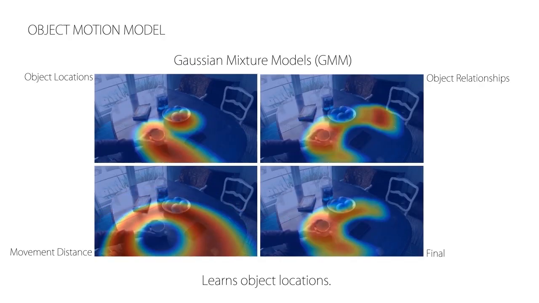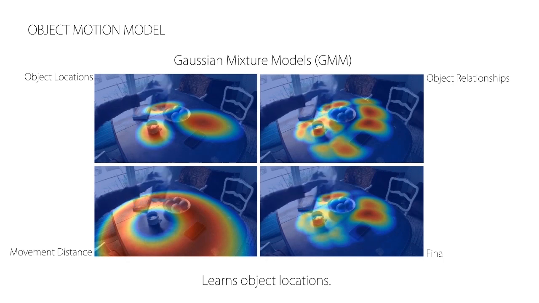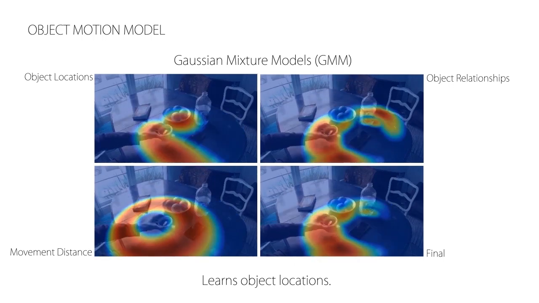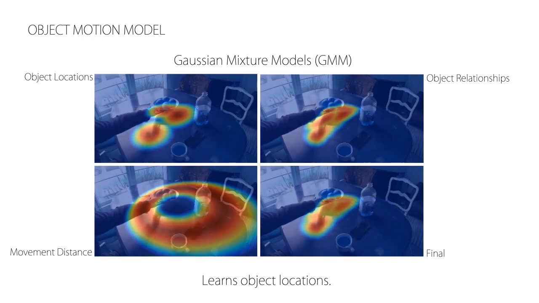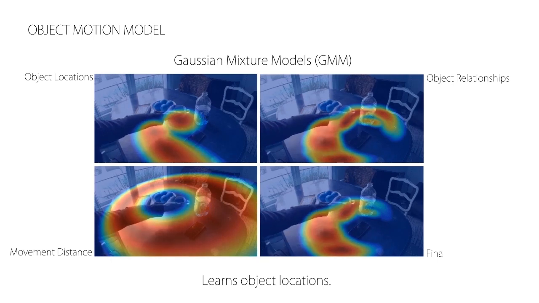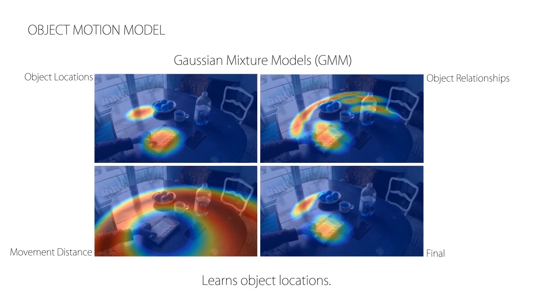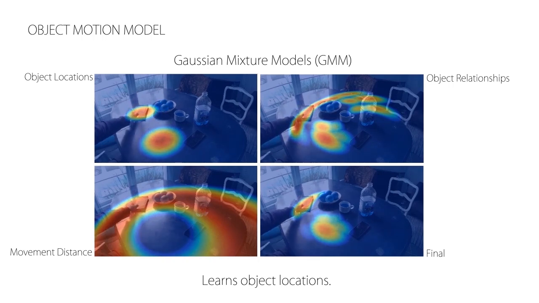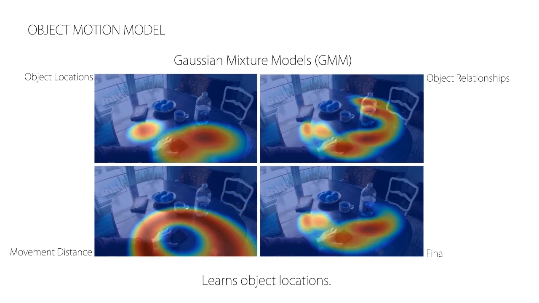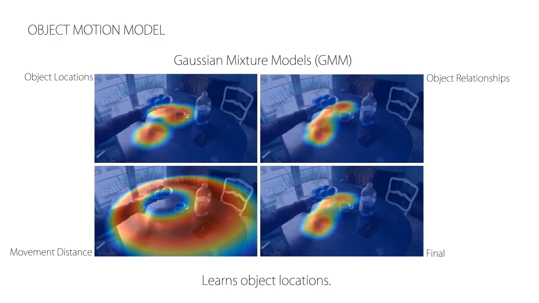Additionally, we define a motion model based on Gaussian mixture models to learn and predict characteristic properties of the motion patterns of objects. We jointly use the observed object locations in our dataset, their relationships, and their movement distance to train the model. The lower right illustration shows the final distribution for querying new positions for a few objects.